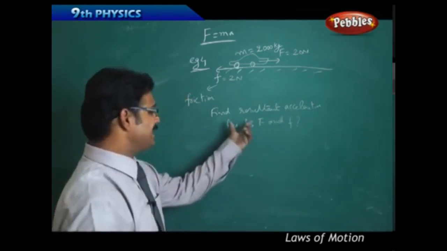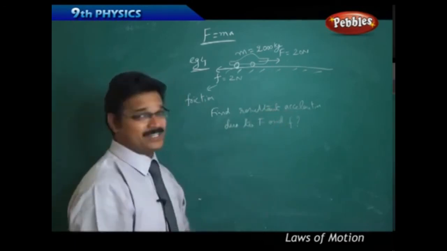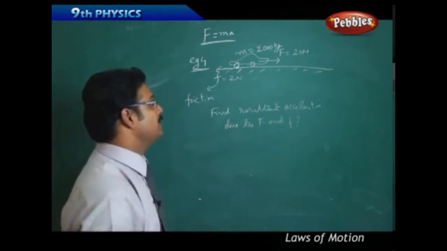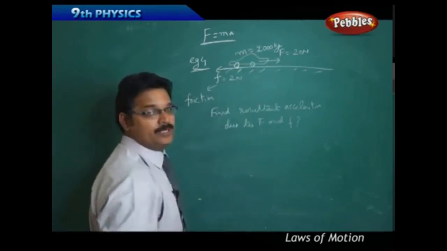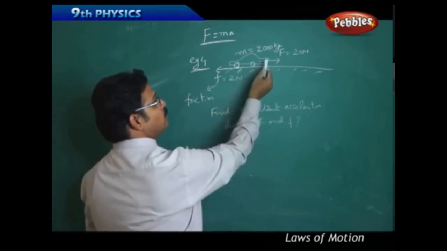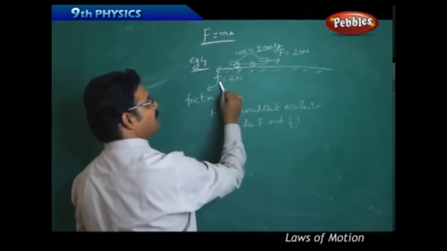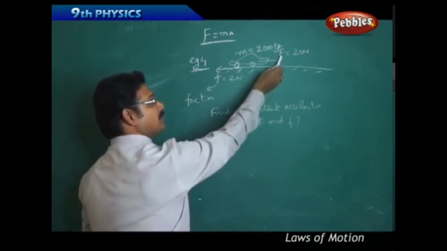Why did I say resultant acceleration? I could say directly acceleration. Resultant acceleration because this car is not experiencing 20 Newton. It is experiencing two forces, F and small f. Therefore, it experiences the resultant of F and small f.